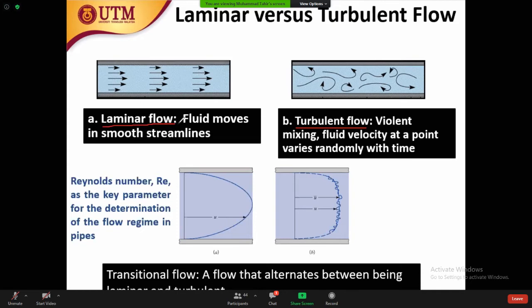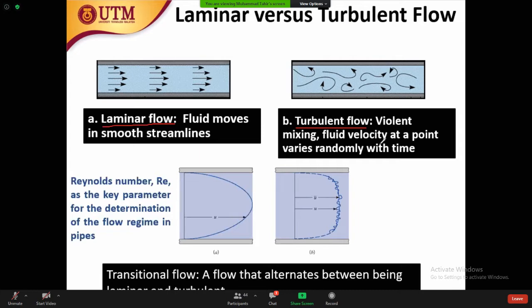Okay, yes. Doctor, the laminar fluid doesn't mix together, and turbulent, they mix together. Why are they mixing? The direction is not parallel to each other. Okay, good. So now this is the definition of how fluids can move.